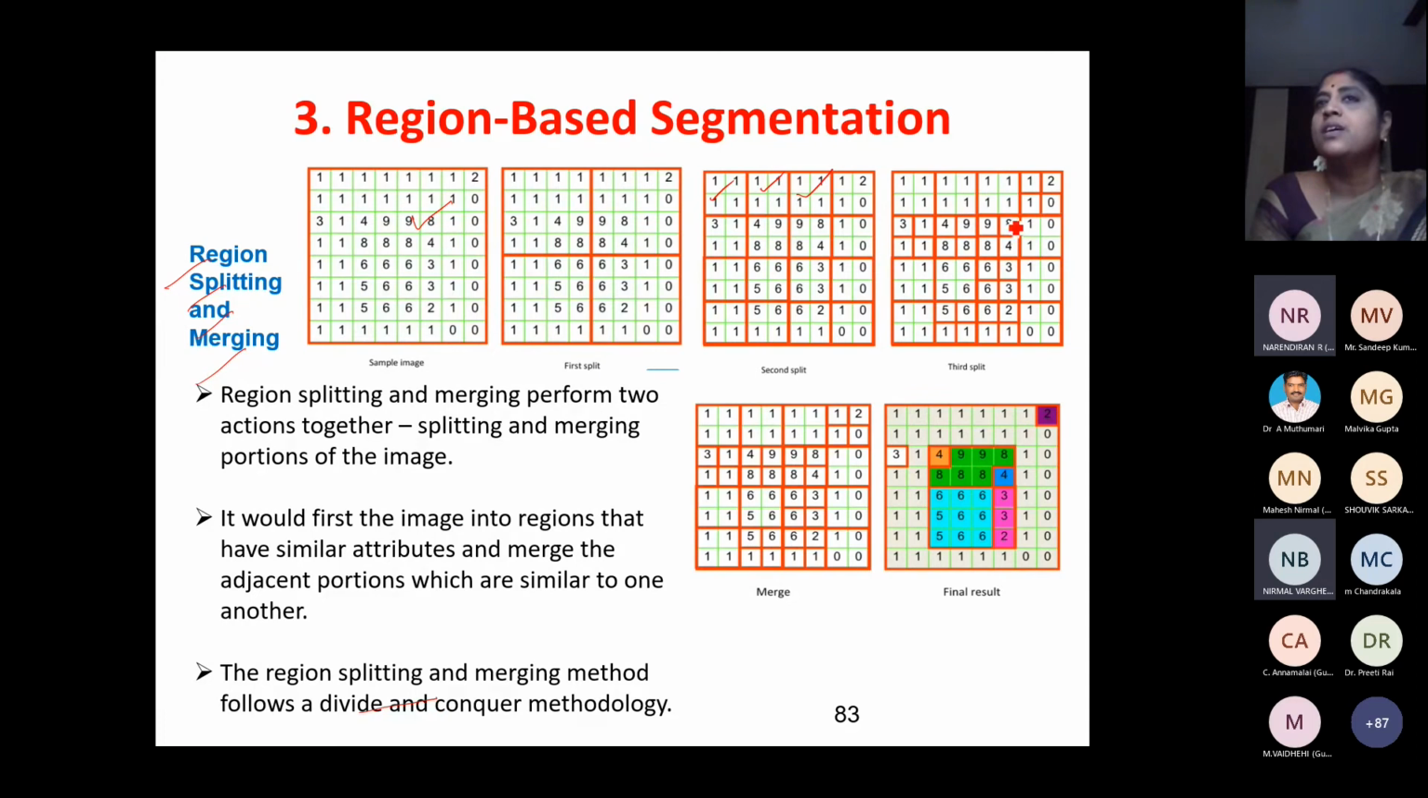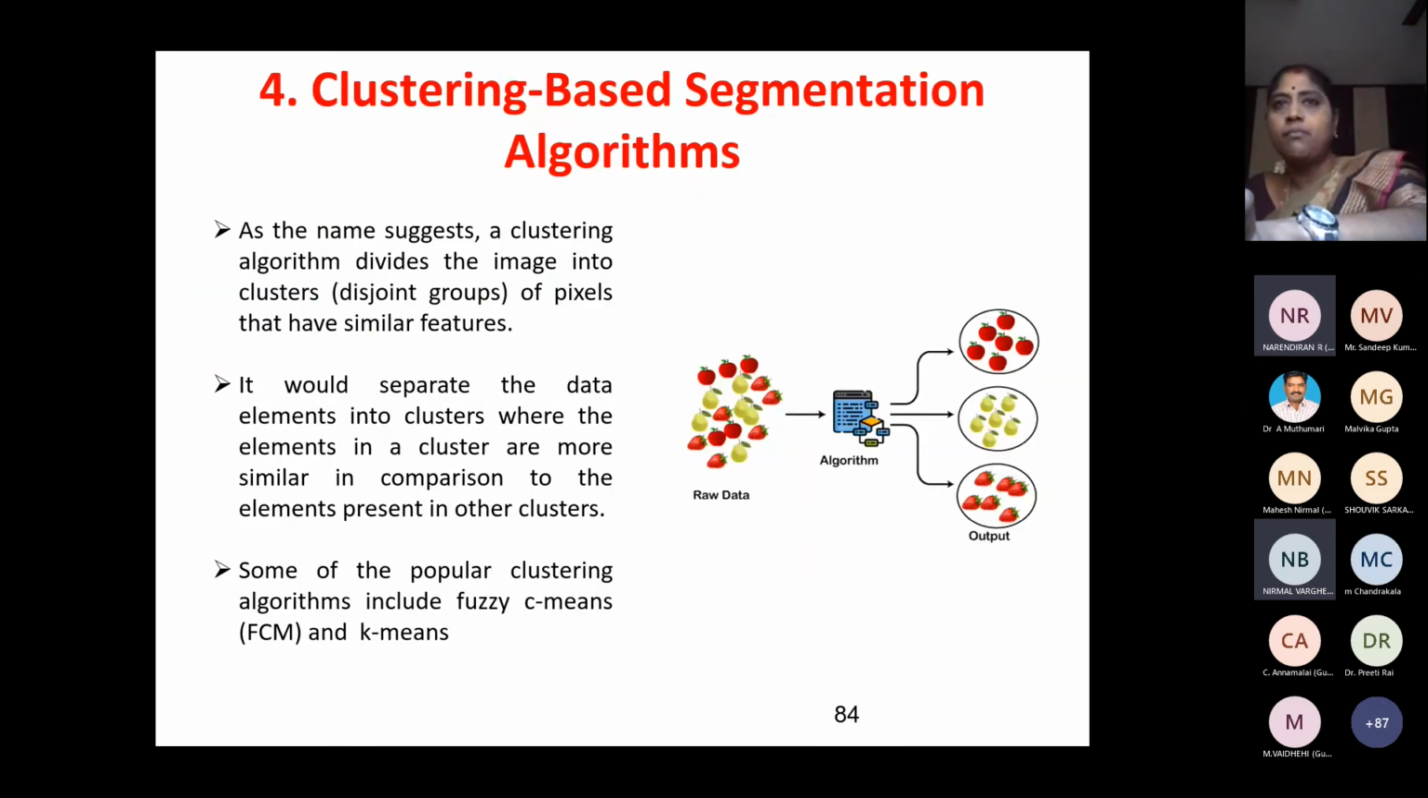Now we have to merge all ones together. Here we have got 1, 1, 1, 1, so these things should be merged together. These things could be merged together. We can see where all I am having 1, these are merged together. Can you see? And wherever I am having separate values, I have given separate colors. So we have got the different final segments. This is the segmented image. This is called region splitting and merging.